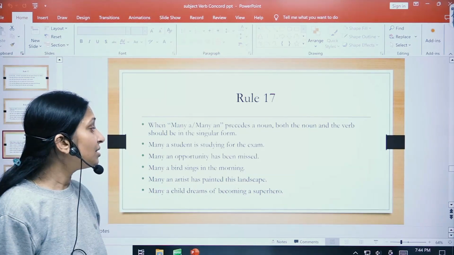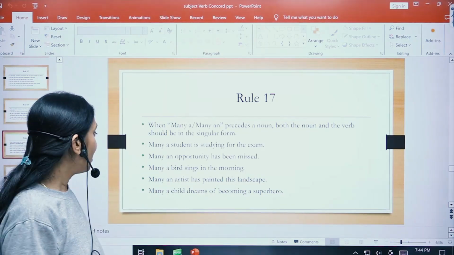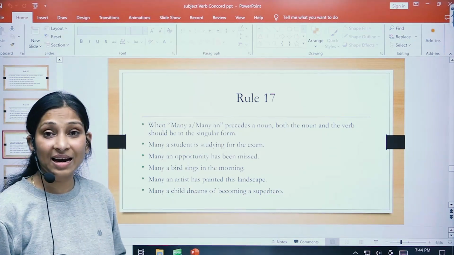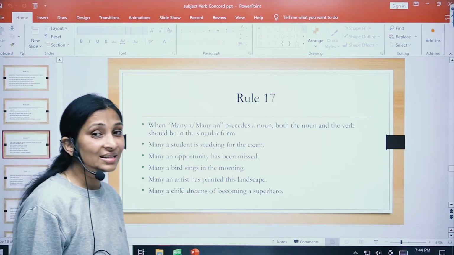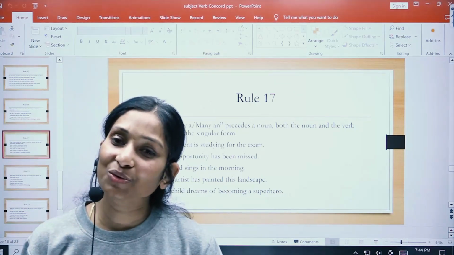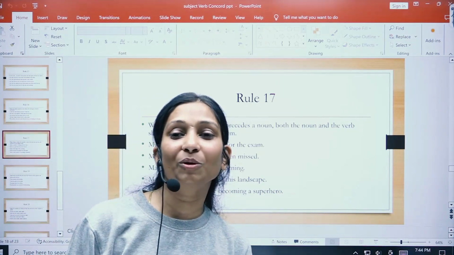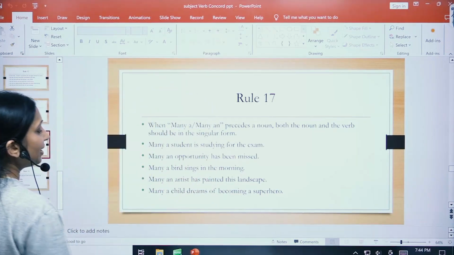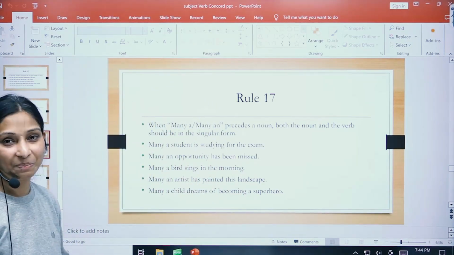Many a bird sings in the morning. Many an artist has painted this landscape. So if the sentence is beginning with many a or many an, the subject is going to be singular and hence the verb also is going to be singular. Please note that. Many a child dreams of becoming a star.